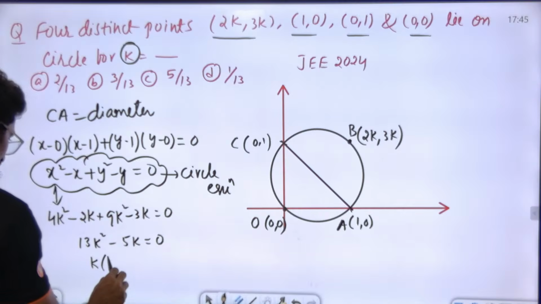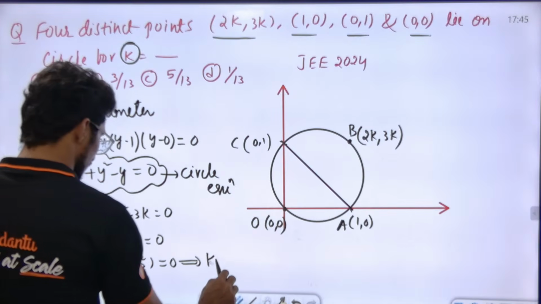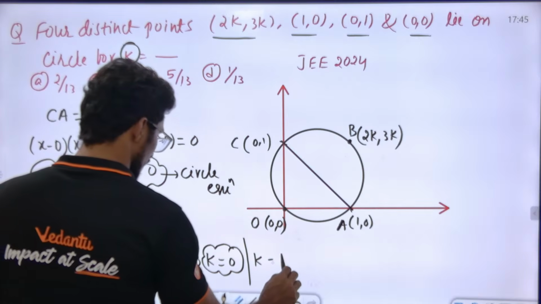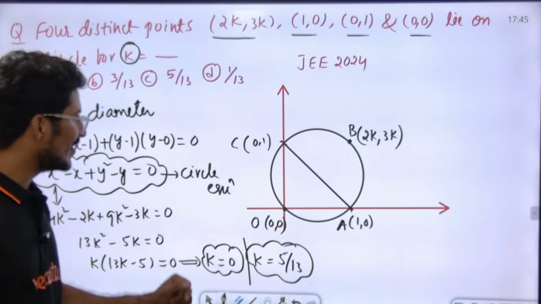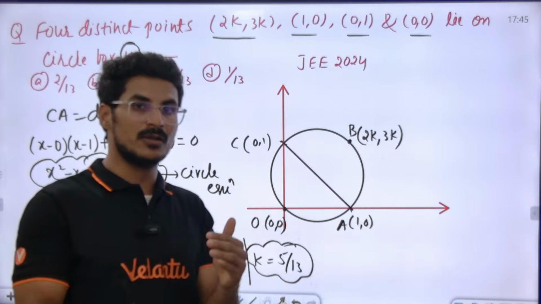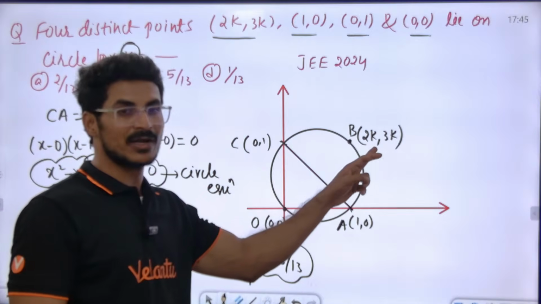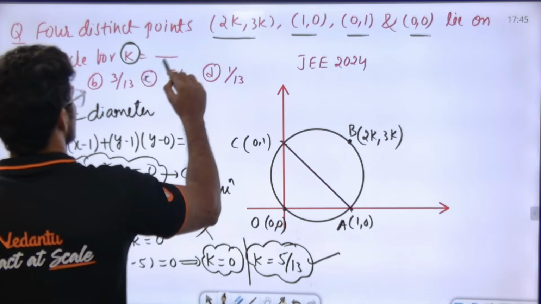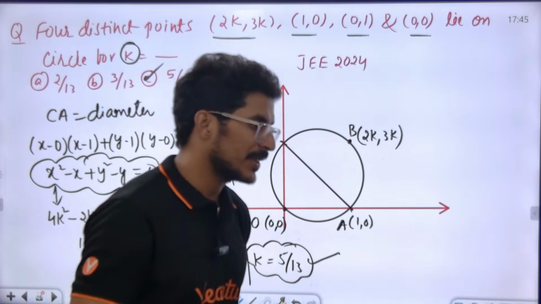Now take k common, what comes? 13k minus 5 is equal to 0, and here k value is 0 or k value can be 5 by 13. k cannot be 0. If k value is 0, this point B becomes 0, 0, which is already there. How can 0, 0 be plotted in two different places? 0, 0 is already there. If k is 0, then B also becomes 0. So k should not be 0, k should be 5 by 13. So C is the right answer. Yes or no?